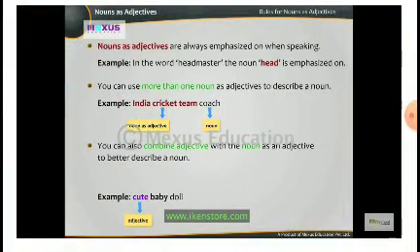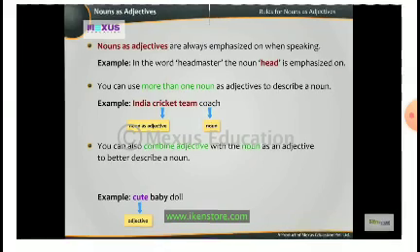Now, nouns as adjectives are always emphasized when speaking. Emphasize, जोर दिया जाता है. In the word headmaster, the noun head is emphasized. Headmaster. You can use more than one noun as adjectives to describe a noun. India cricket team coach. The nouns as adjectives are India, cricket and team, and the noun is coach. You can also combine adjectives with the noun as an adjective to better describe a noun. Cute baby doll. Cute is the adjective, baby is the noun as adjective, doll is the noun.